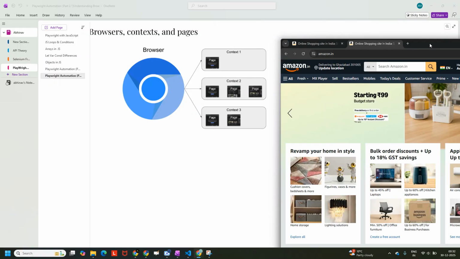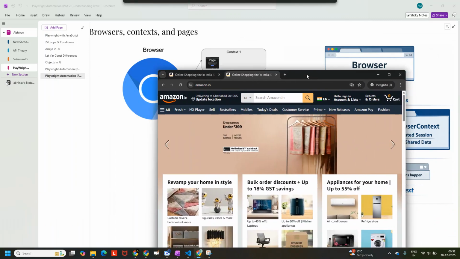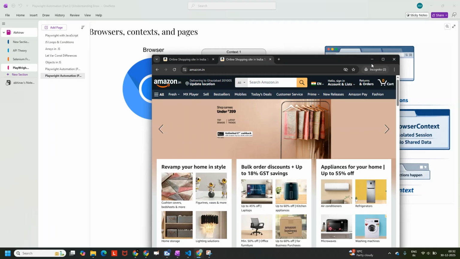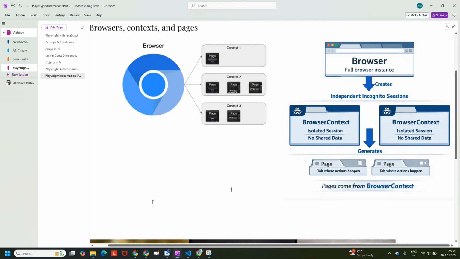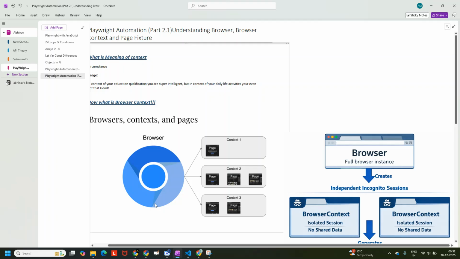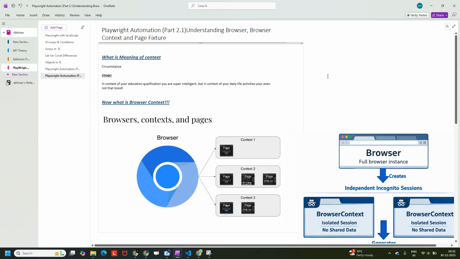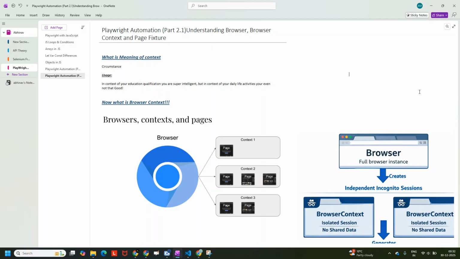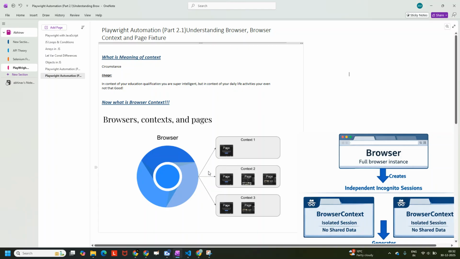Enough mess has been created in the outside world. People create so many technical queries and answers, and still nobody is able to understand, or very few are able to understand. And at the time of interview, even if they understand, they are not able to explain the way I am explaining it to you. So if somebody asks you what is the difference between browser context and pages in Playwright, just tell them that browser is a single browser instance.